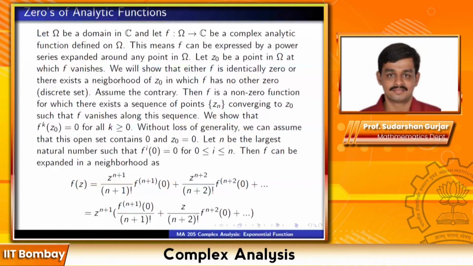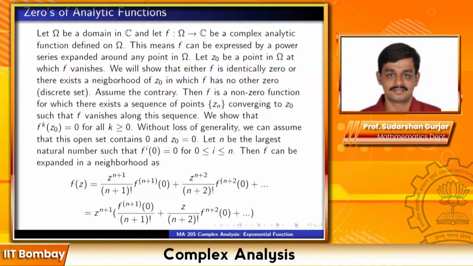Your question was why n is the largest natural number? Is that what you're asking? I said why the k-th derivative of f at z naught is 0. No, I'm not saying that. I'm saying we will show that. That's the ultimate aim, to show that all the k-th derivatives are 0. We are not assuming that. So far we have not done much hard work. The main work is still remaining.